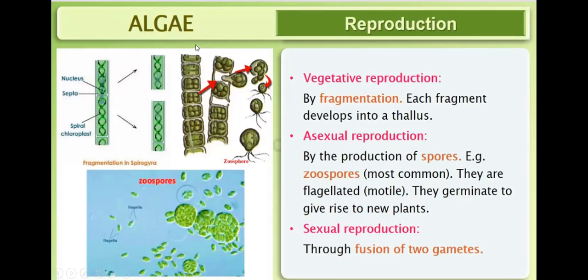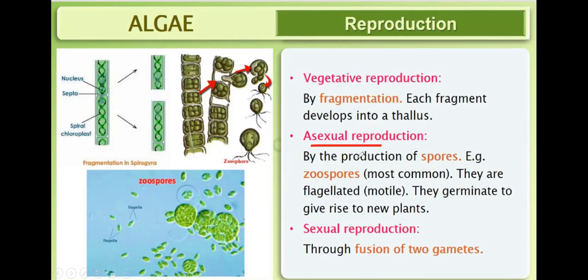Now we'll study reproduction in algae. Algae reproduce by three methods: vegetative reproduction, asexual reproduction, and sexual reproduction. In vegetative reproduction, there is one method called fragmentation. This is an alga, it may be broken into two fragments due to the force of the water current. Then each piece will become a new filament, a new alga, developing into a new thallus.